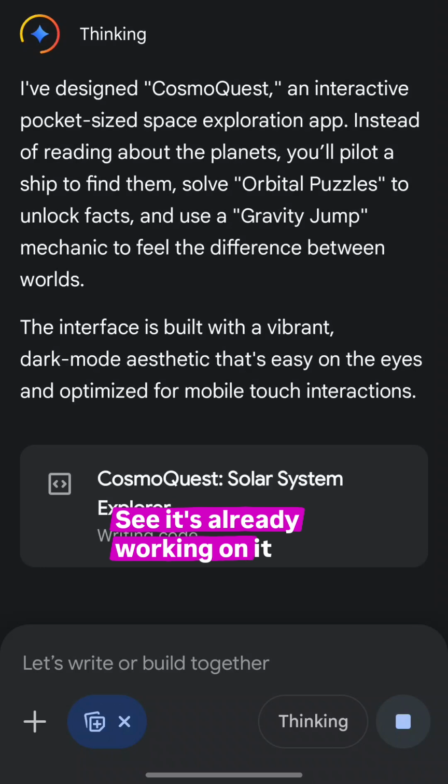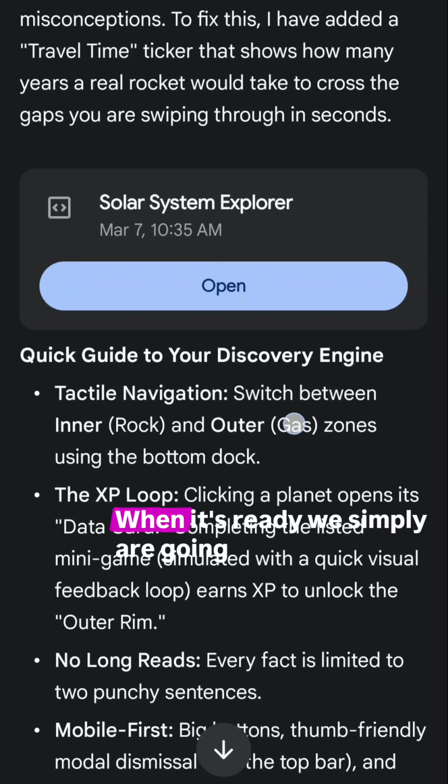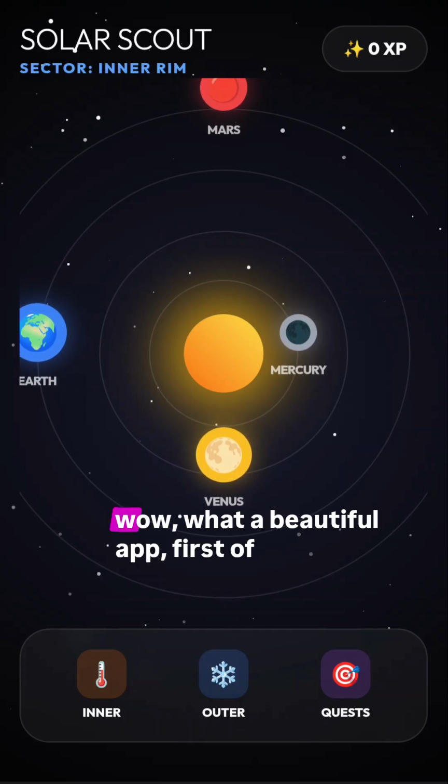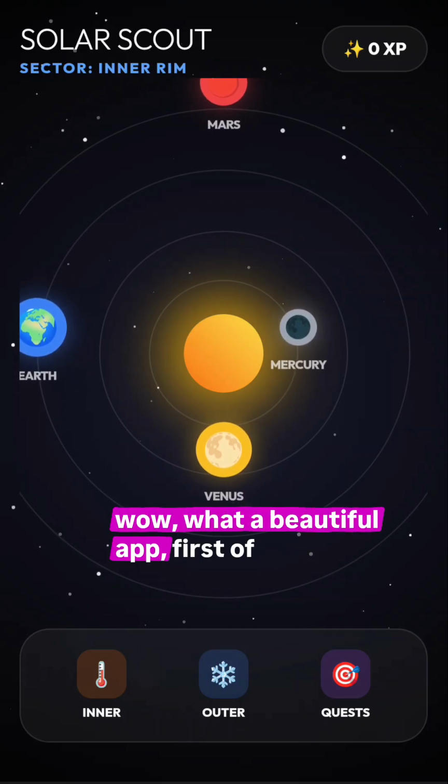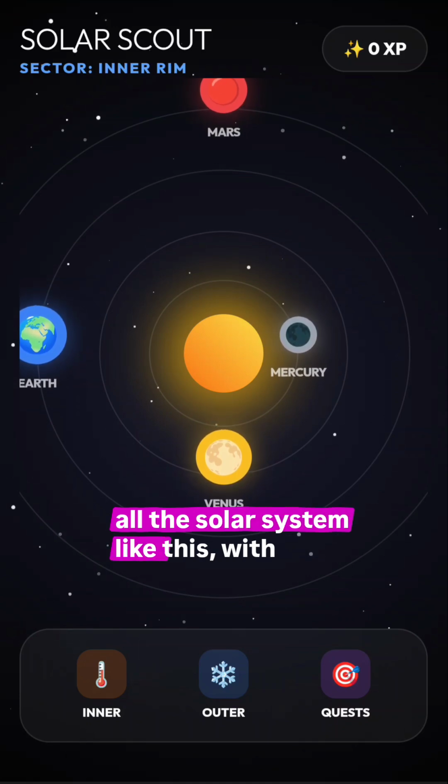See, it's already working on it. It will be ready in a minute or two. It's really fast. It's ready. We simply are gonna click on open. And wow, what a beautiful app. First of all, the solar system like this.